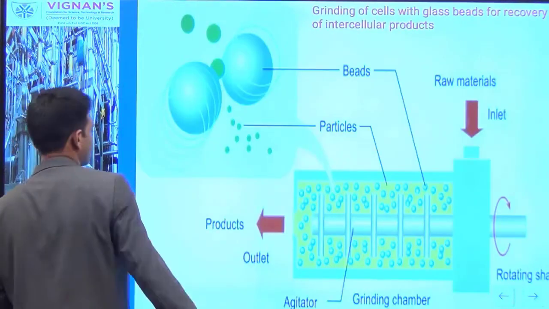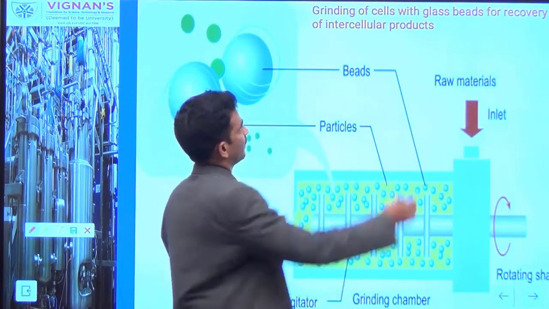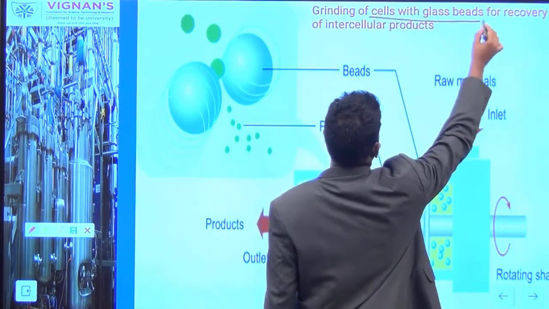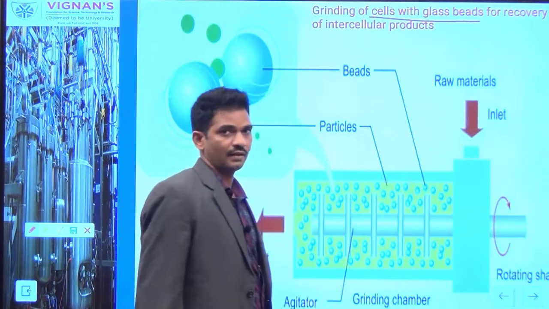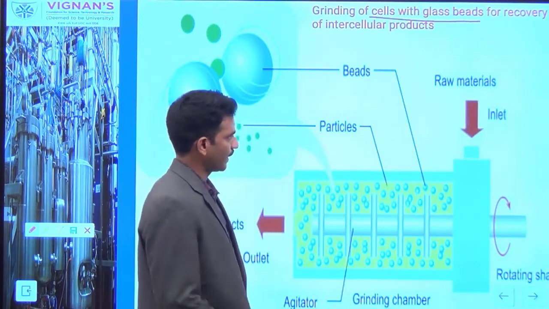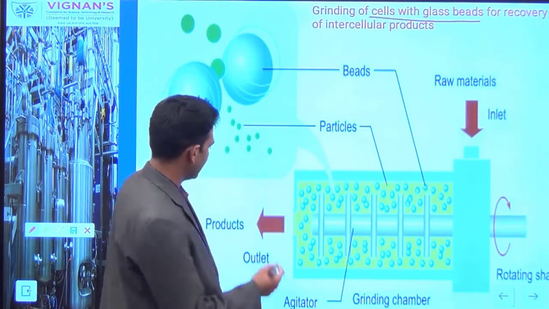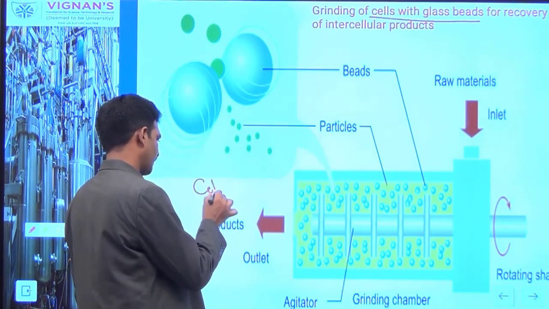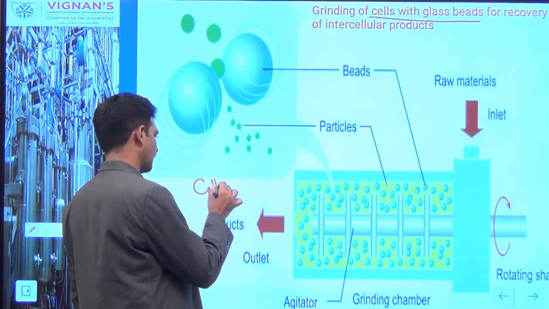Bead mill process. Here you can see the grinding of the cells with glass beads. Grinding of the cells with glass beads is the preferred method when you have a larger quantity of cell mass.